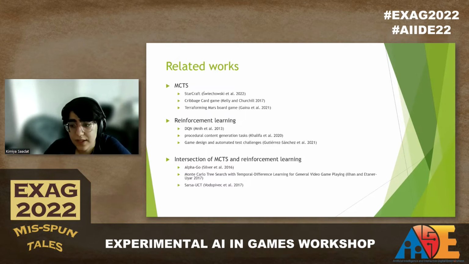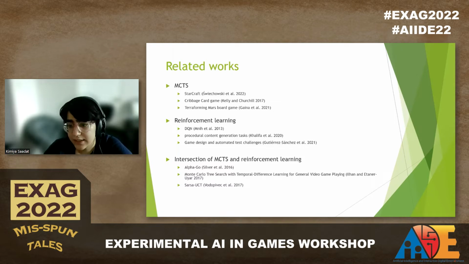Moving on to algorithms that stand in the intersection of MCTS and reinforcement learning, one of the most prominent algorithms that uses a combination of RL and MCTS is AlphaGo. AlphaGo uses two neural networks for policy and value functions. During online play, the neural networks continue to be refined by using a UCT-like algorithm. This algorithm was able to defeat the best human players in Go.